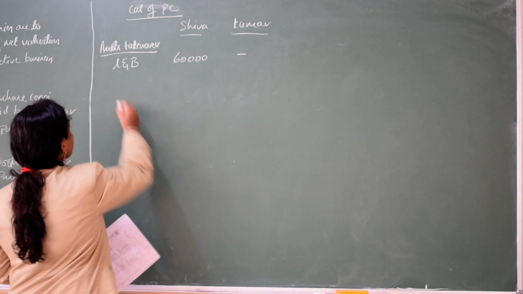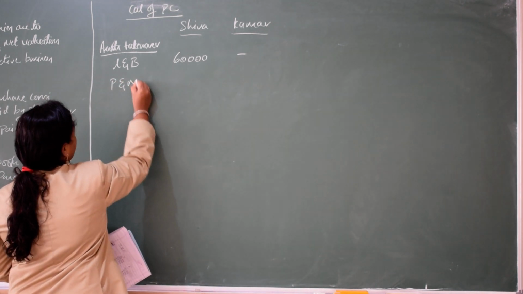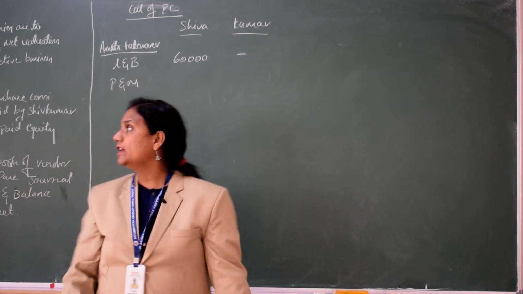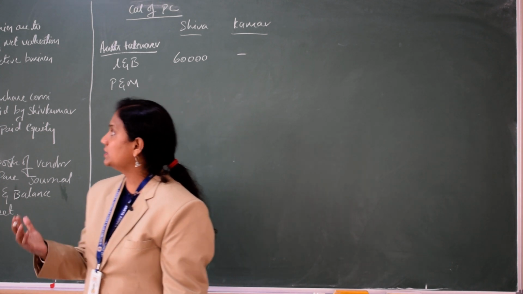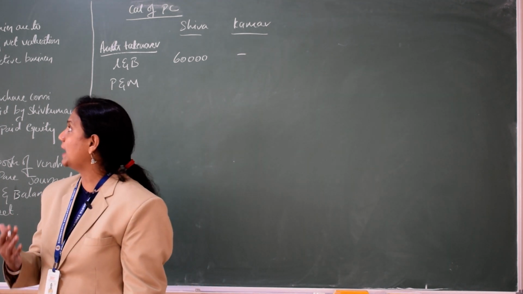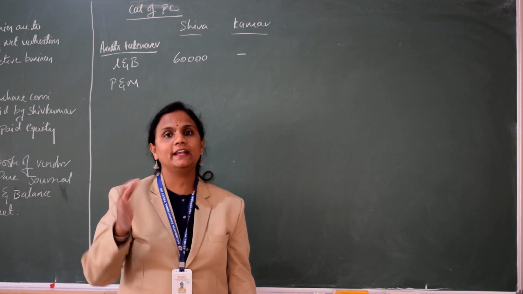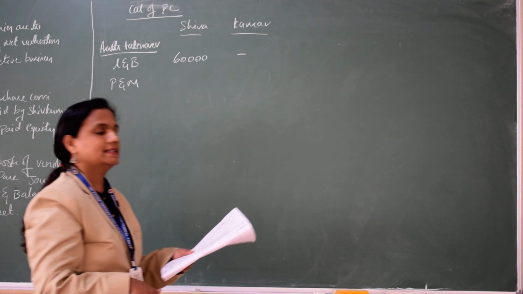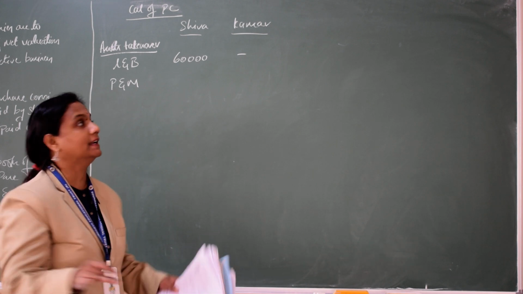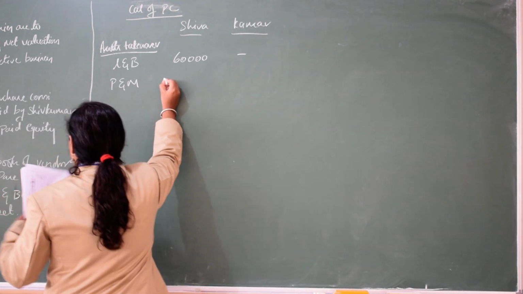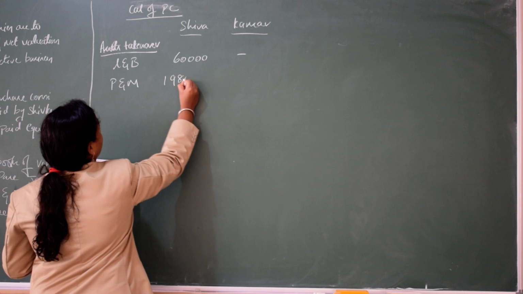Next it is plant and machinery. Plant and machinery of Shiva is 2,20,000 and Kumar is 1,00,000. In 2,20,000 if you reduce 10%, because he says to reduce it by 10%, it will come to 1,98,000.